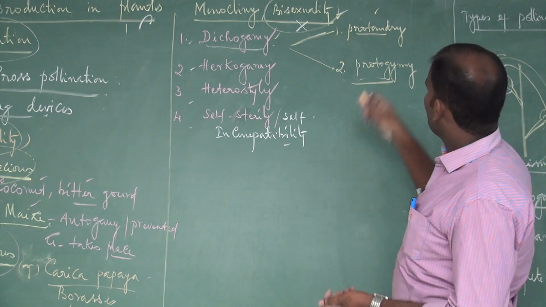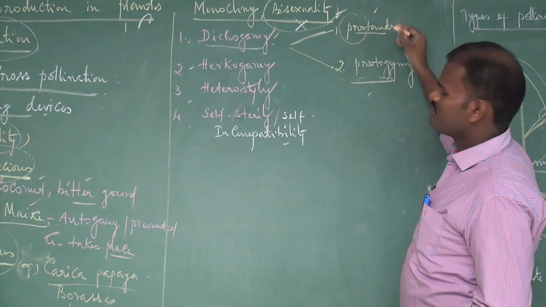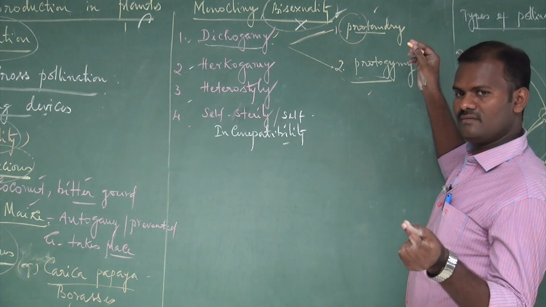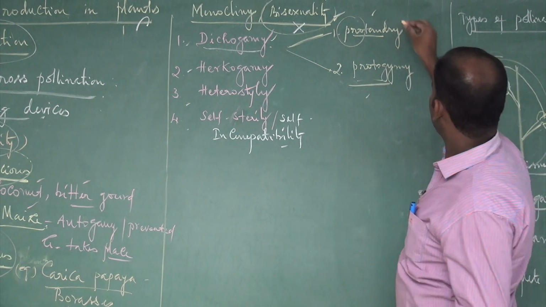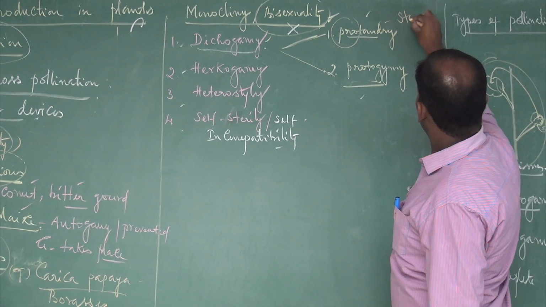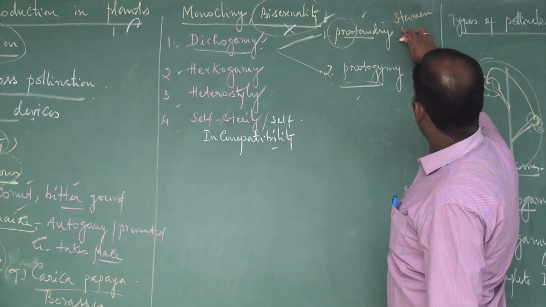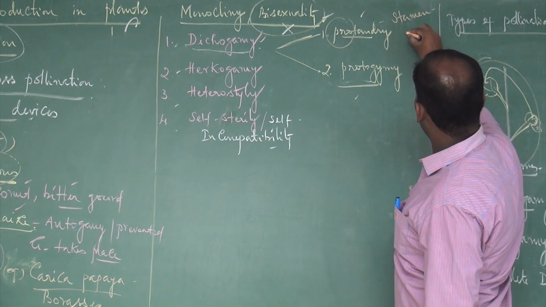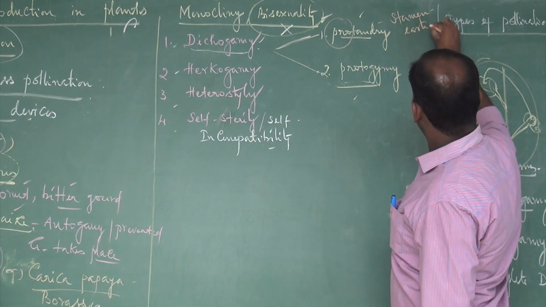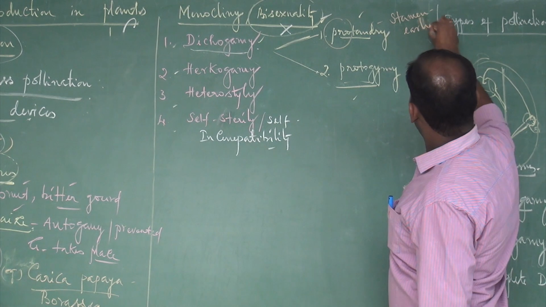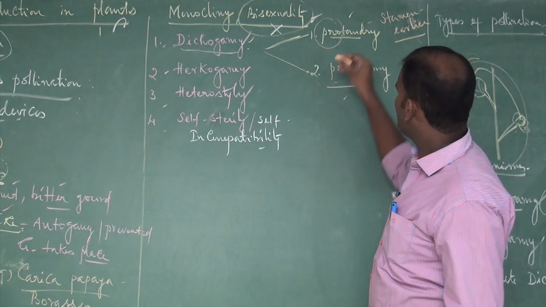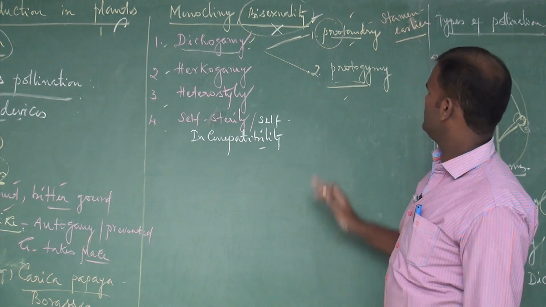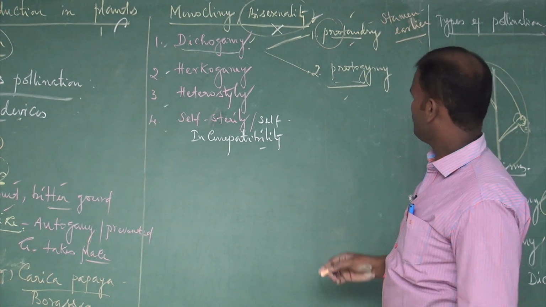Remember, protandry means the stamen matures earlier than the stigma. Stamen, the male sex organ, matures earlier than the stigma. These are called protandry. So under this situation, there are only chances for cross-pollination.